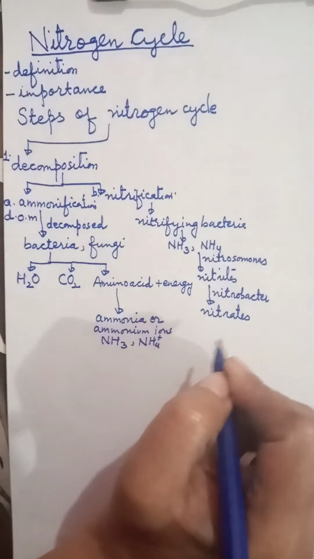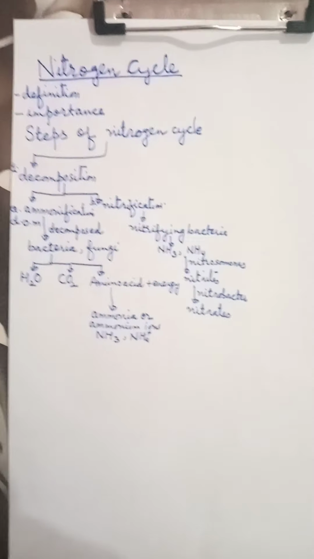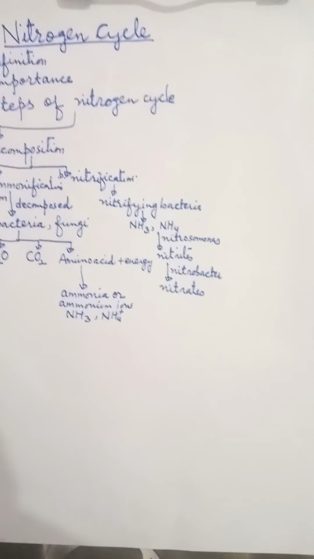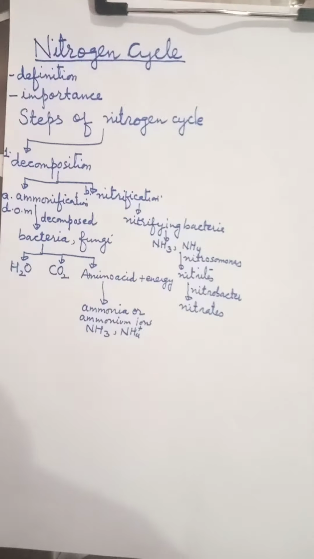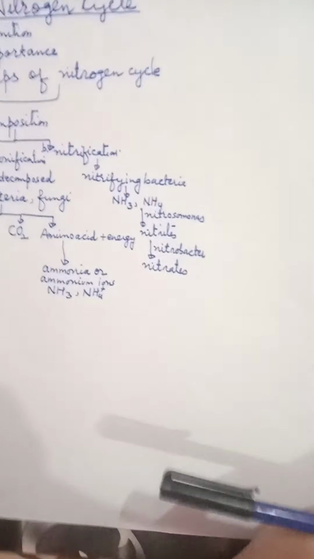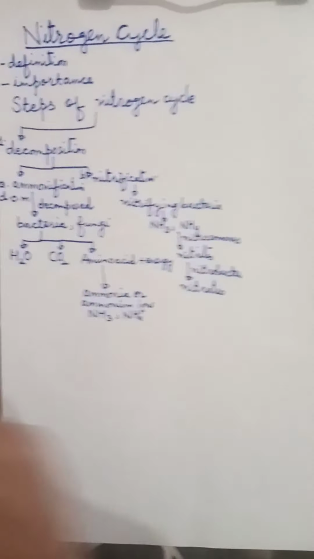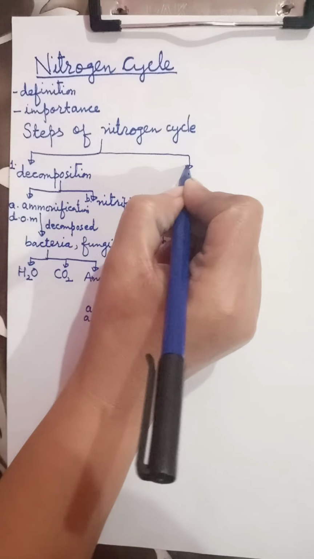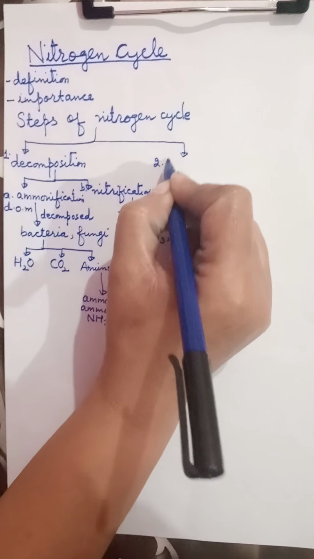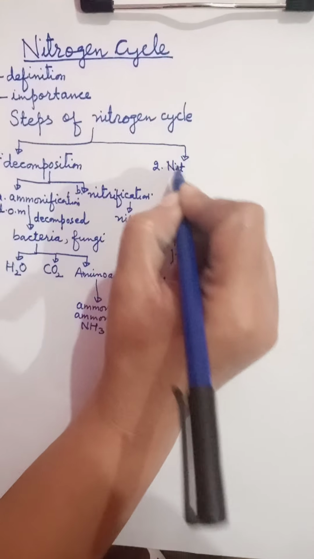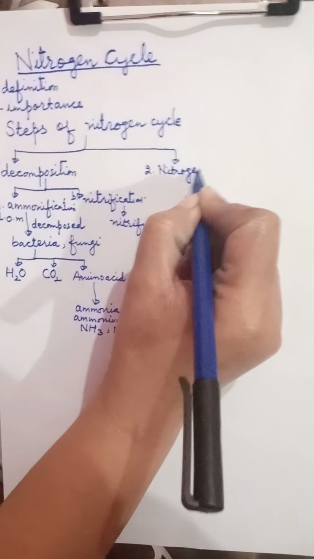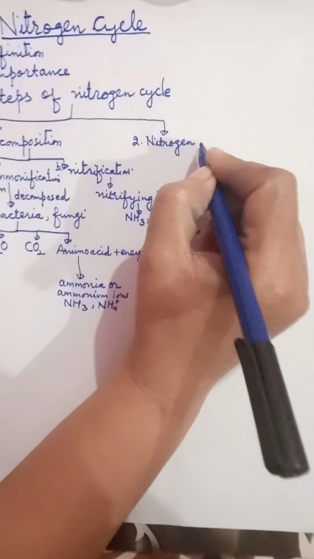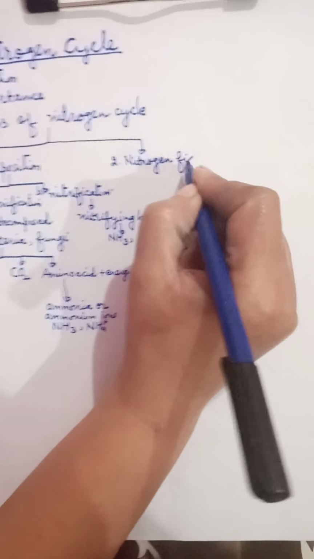Now this process is called nitrification, and it also occurs in the aerobic environment. Then the second step of the nitrogen cycle is nitrogen fixation.